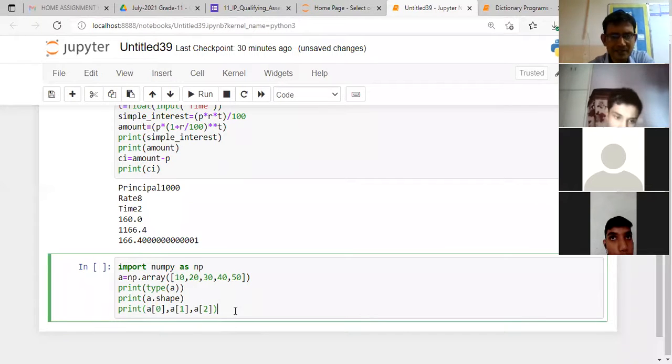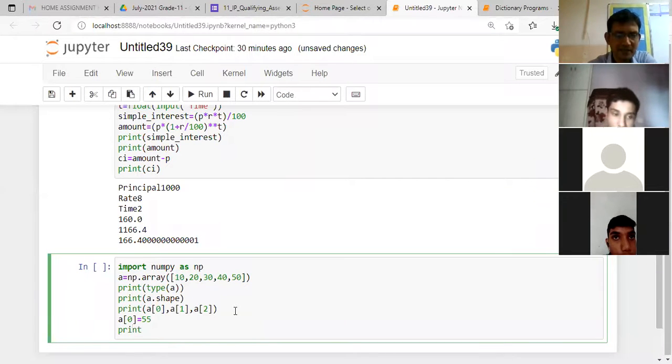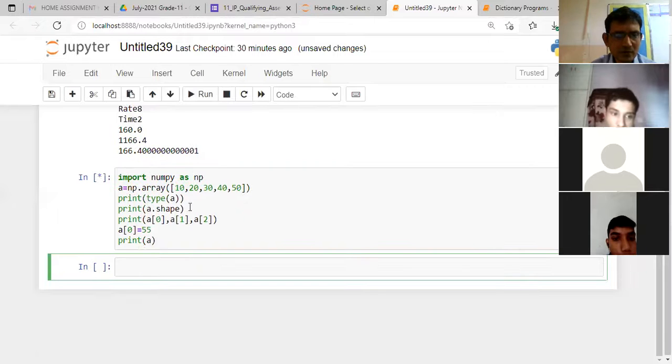And last step is I want to change the first element with, let's say, the value 55. And last is print my array. So these are the steps I have implemented on the Jupyter Notebook, and let us see the output.